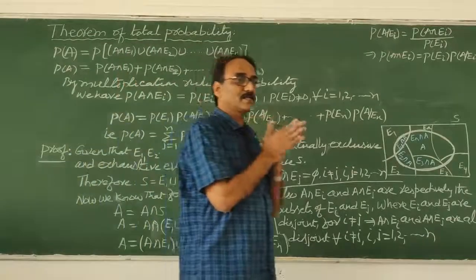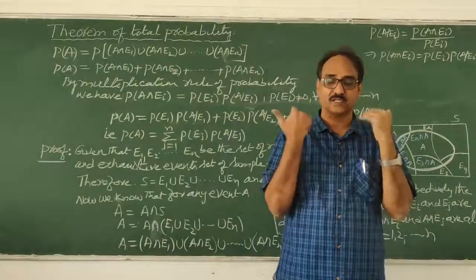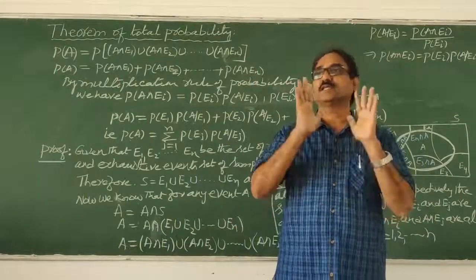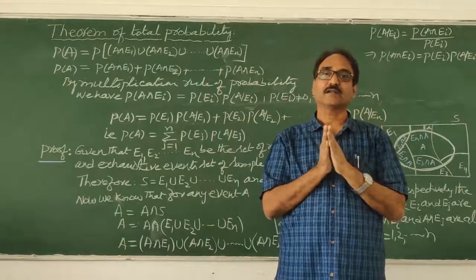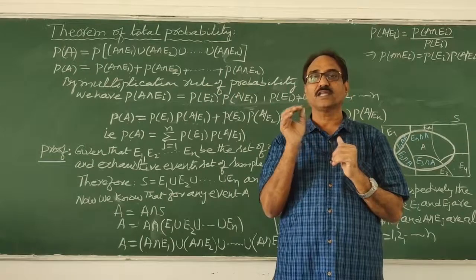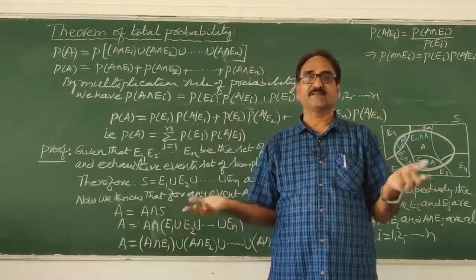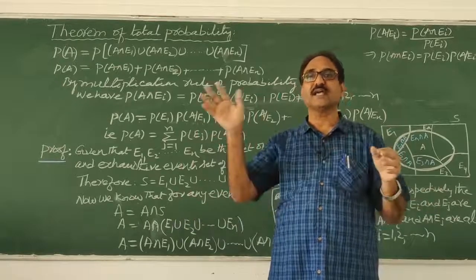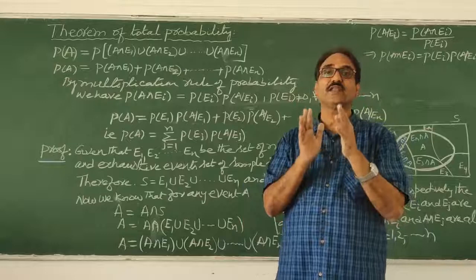Okay? My dear students, one more revision I am doing now. How to revise yourself, I am just telling you. There is a sample space S, and E1, E2, and so on, En are events which partition S. How are they? They don't have anything in common.